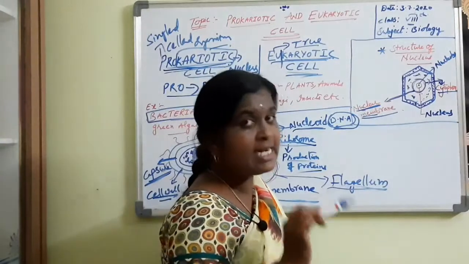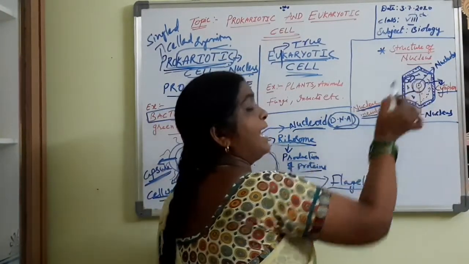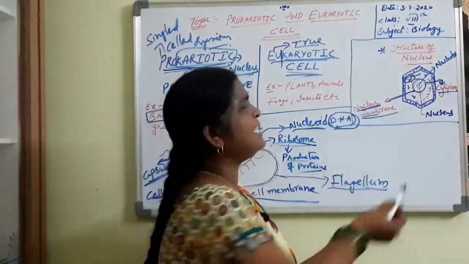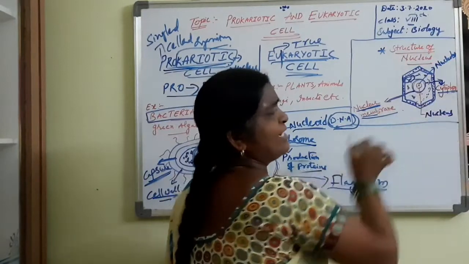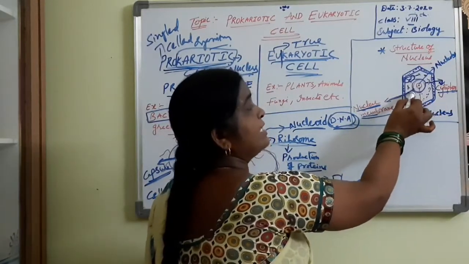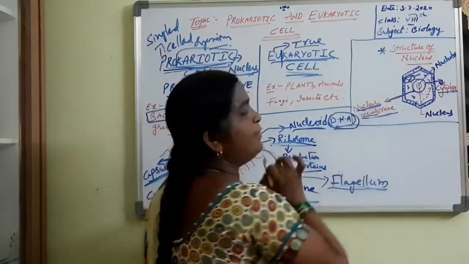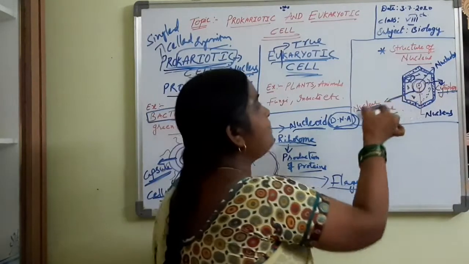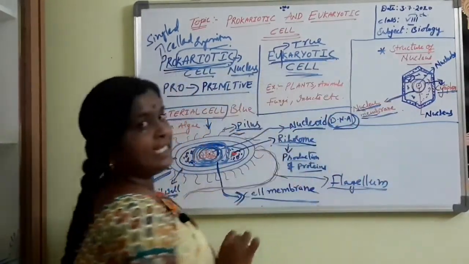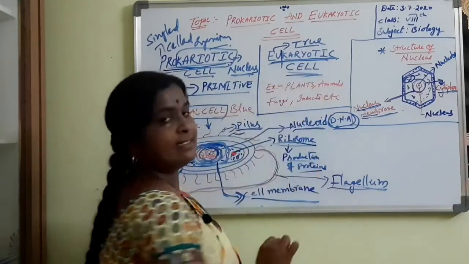Not only a ribosome, we can see mitochondria, and we can see endoplasmic reticulum, Golgi complexes, so many cell organelles under the cytoplasm, and this cytoplasm is separated from the nucleus with the help of a special membrane called what, tell me, nuclear membrane. So this type of cell we are calling it as what, tell me, eukaryotic cell, that is the true nucleus.